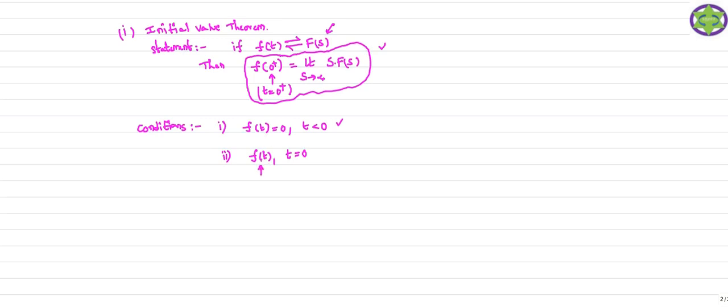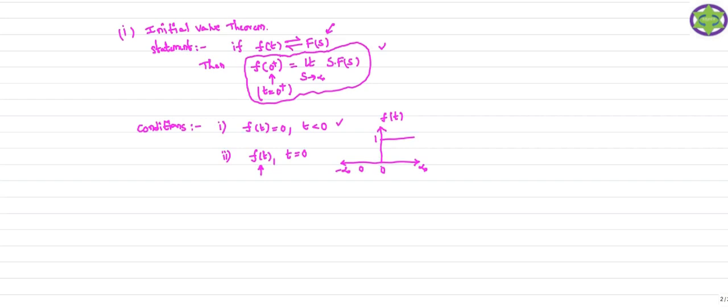So this time domain signal does not have any discontinuities at the time t equal to 0. So what is this statement? The statement is like this. Suppose f of t is like this. The signal f of t is defined like this. Its value is 1 for 0 to infinity, and its value is 0 from minus infinity to 0.